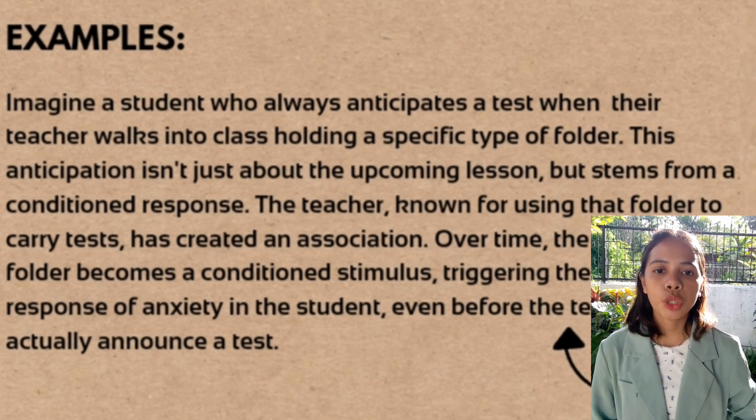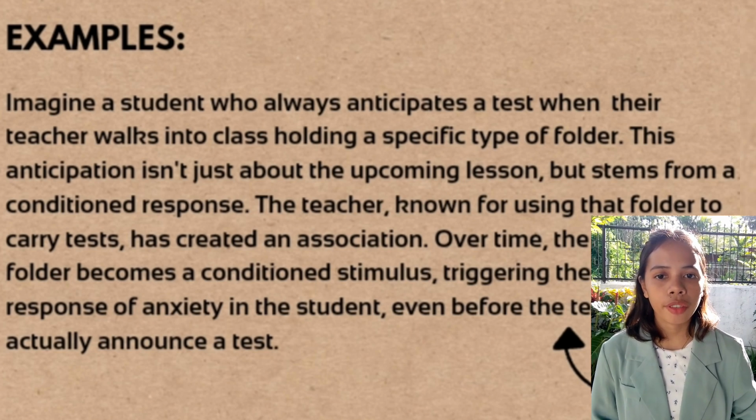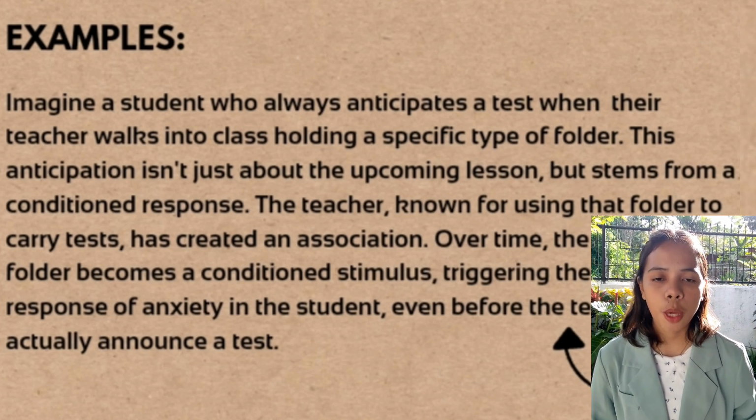So the unconditioned stimulus is the test paper and the unconditioned response is the anxiety, worry, or a sense of dread of the students. Then the neutral stimulus is the specific folder used to carry tests. And then the conditioned stimulus is the specific folder and the conditioned response is the anxiety, worry, or a sense of dread. So this is a classic example of classical conditioning where a neutral stimulus, the folder, becomes associated with an unconditioned stimulus, the test paper, leading to a conditioned response, the anxiety.